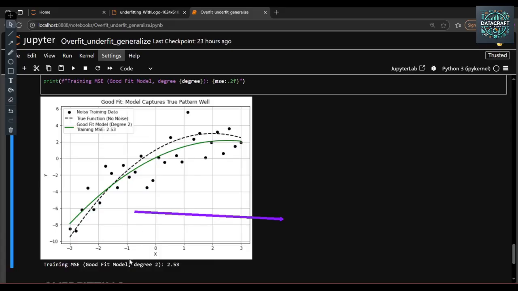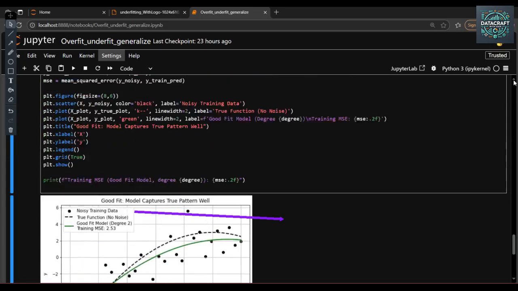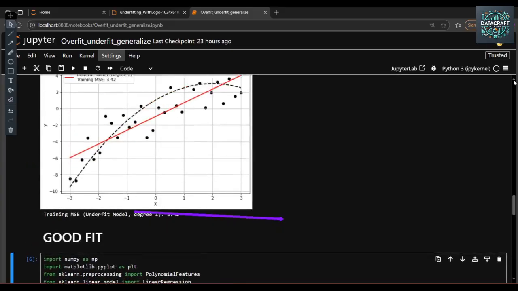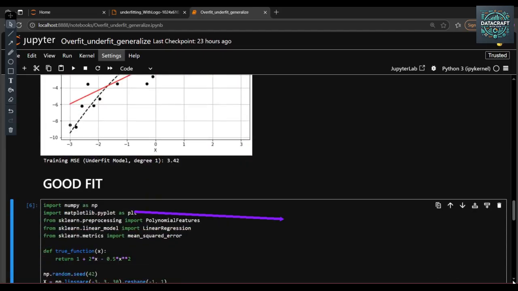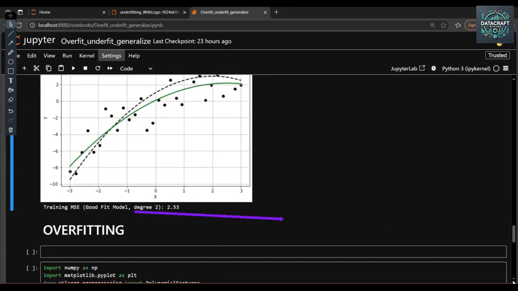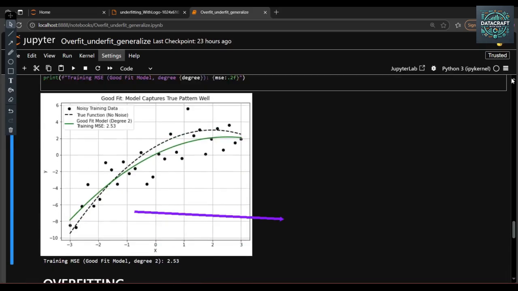The training mean absolute error for this good model is 2.53, and for the underfit it is 3.42. That means the underfit model definitely has a huge difference. For the generalized, best model, the training mean absolute error is 2.53, which is absolutely good.